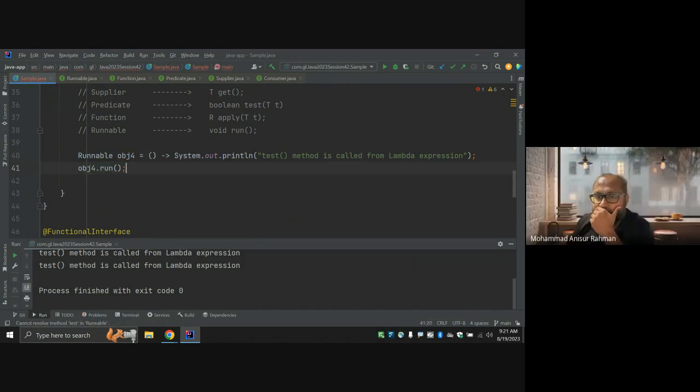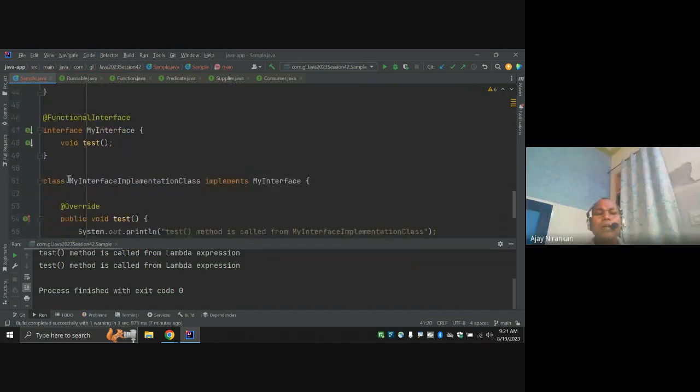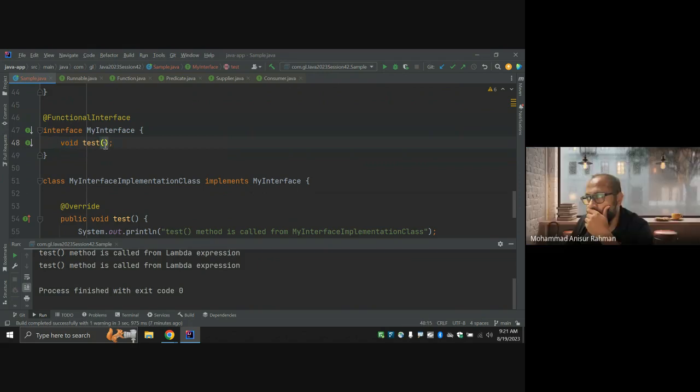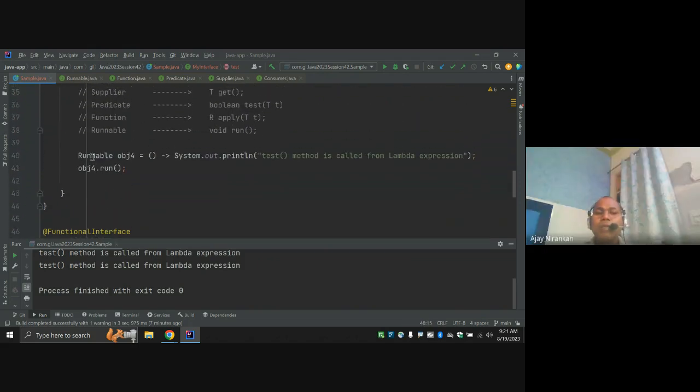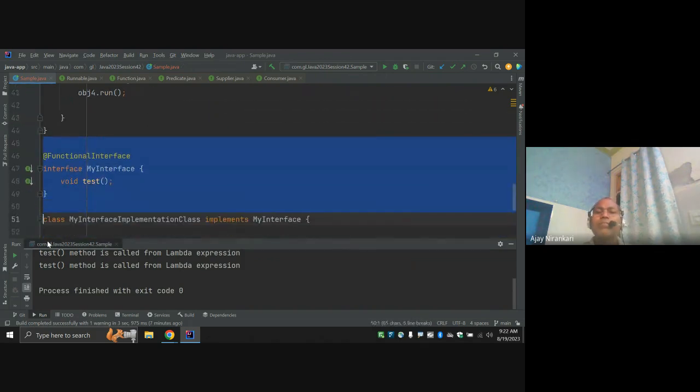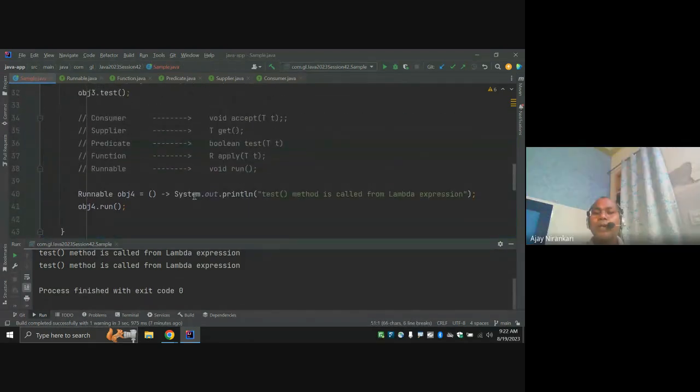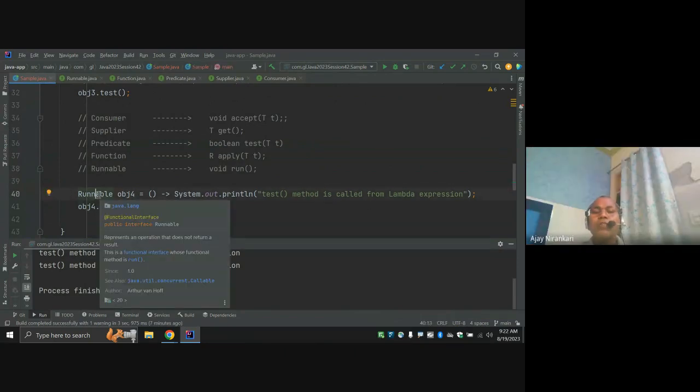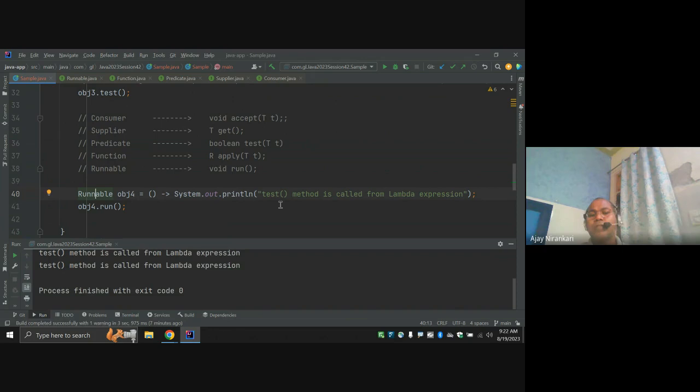So there is no need for this functional interface. Why write your own new functional interface for a purpose that returns no value and takes nothing? Java says I have already written one functional interface for you. You don't need to write this interface name, you just provide your implementation. Just make use of the existing functional interface.